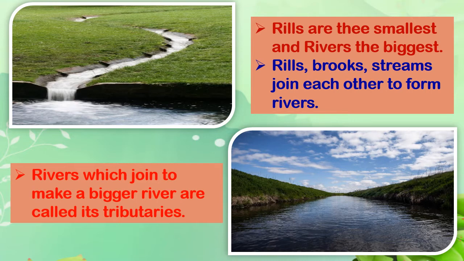Now as rainwater flows from all these directions, sometimes the water is very thin. And as it combines with other water, it may become bigger and bigger. So according to how it flows and how it joins, these names are given. The names are rill, brooks, stream and river.